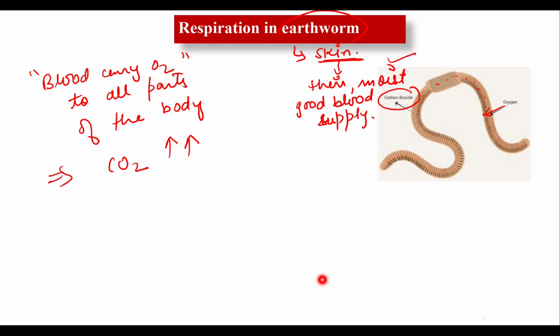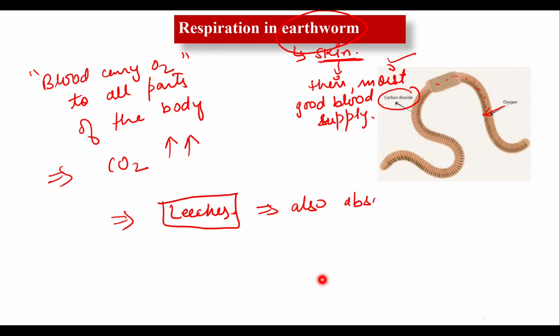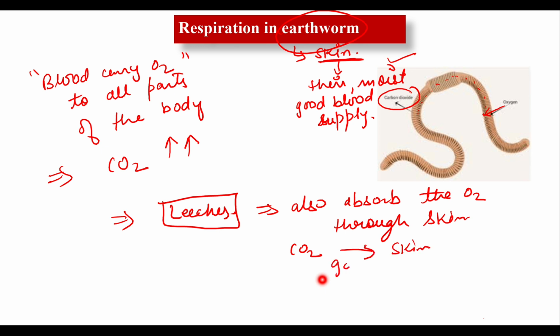Clear? And just like the earthworm, another example is leeches. In the case of leeches, whose body is also very moist, they also absorb the oxygen present in the environment for their respiration through their skin. And the carbon dioxide produced after respiration inside the leech goes out through the skin. Okay, so this is a very simple respiratory system in the case of the earthworm.